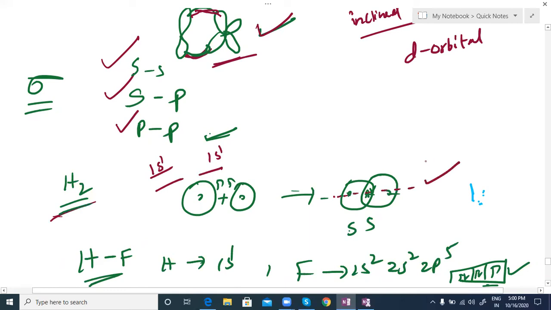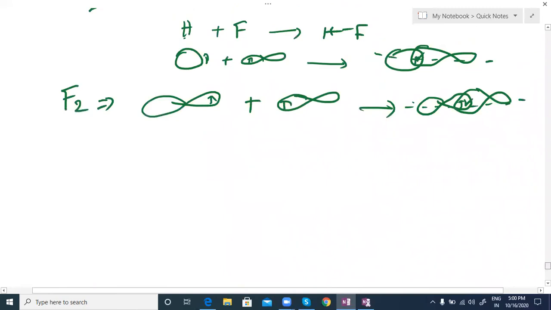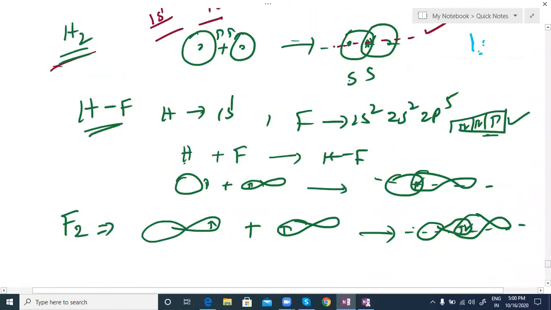Please keep in mind. In HF formation, H has an s orbital and this is a p orbital. So we get s-p overlapping, where the s orbital and the p orbital overlap each other.